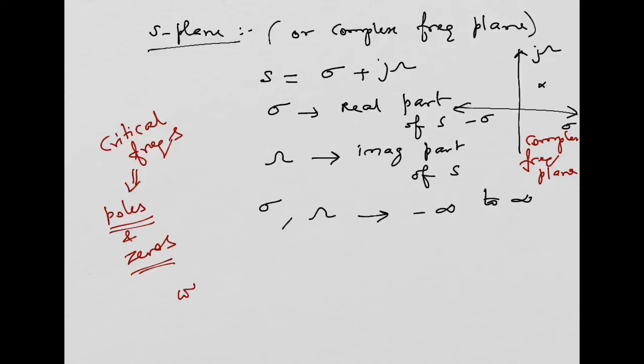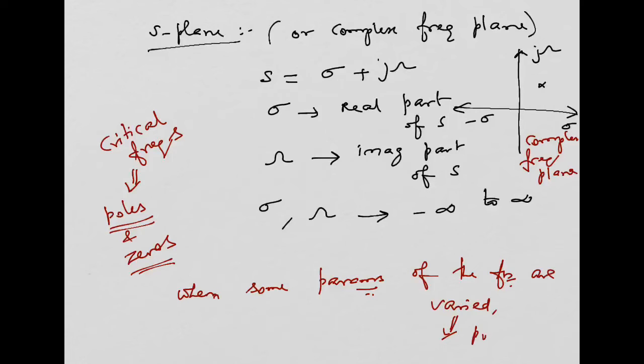When some parameters of the function are varied, you can find out the effect of these variations on poles and zeros with the help of this domain representation.